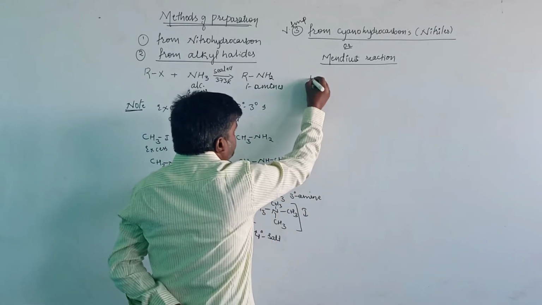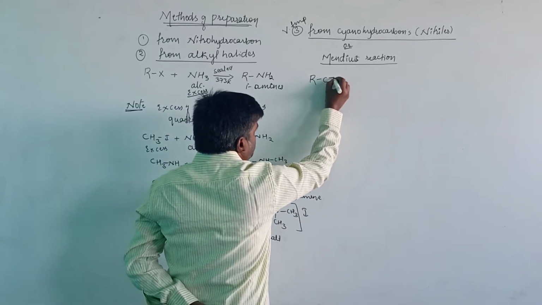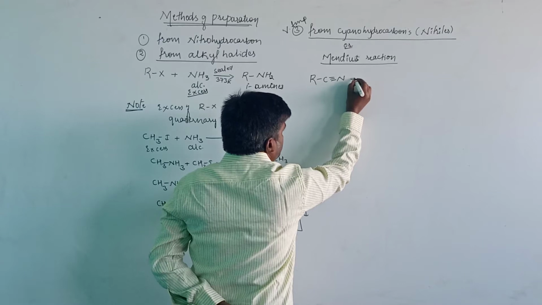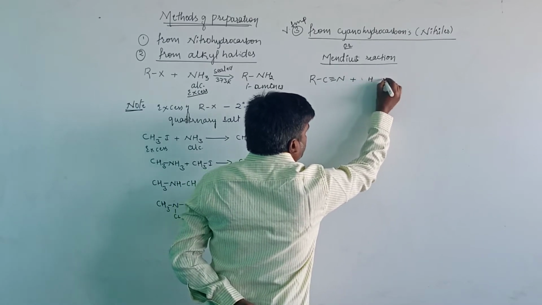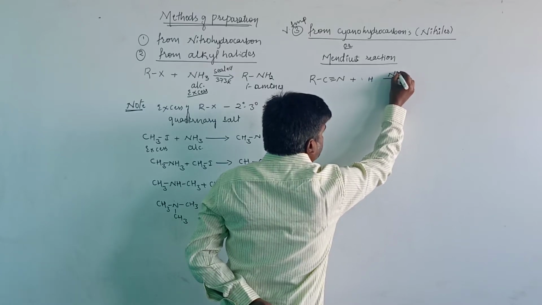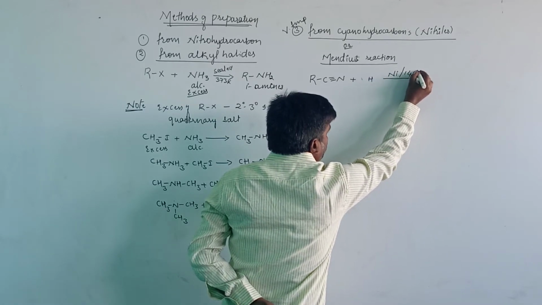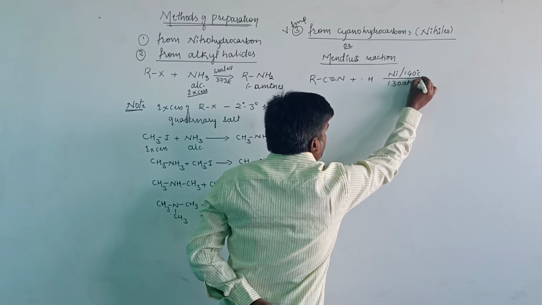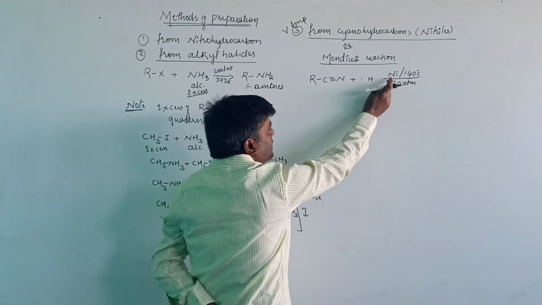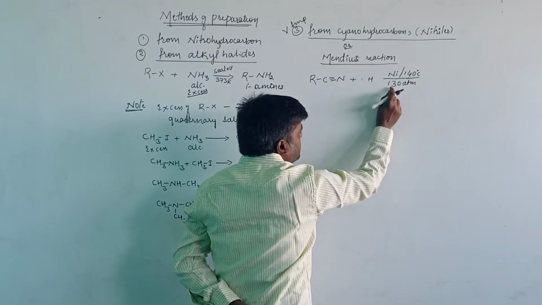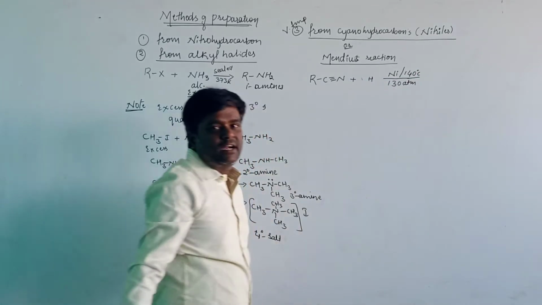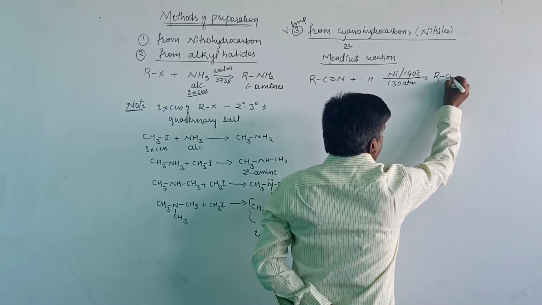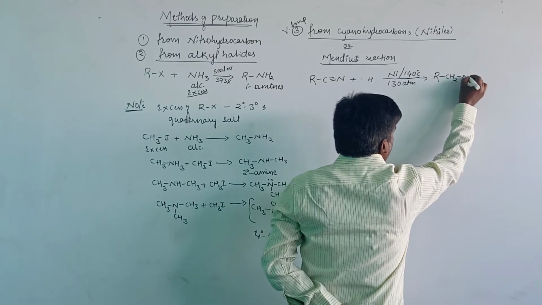When cyanohydrocarbons, generally we can write RCN, undergo reduction in the presence of nickel as the catalyst at 140 degrees Celsius temperature and 130 atmospheric pressure, then it will produce the compound called a primary amine, that is RCH2NH2.